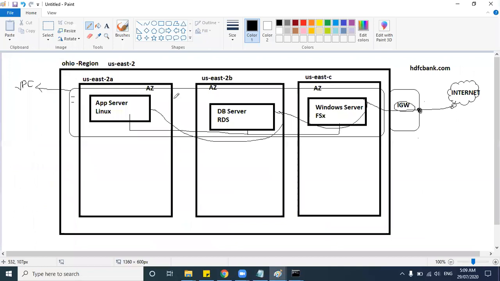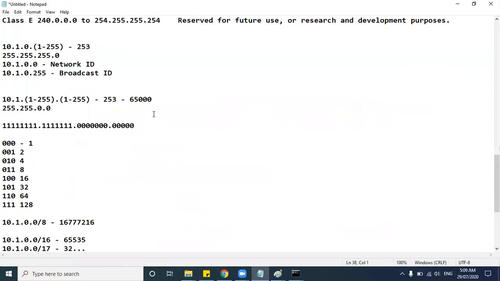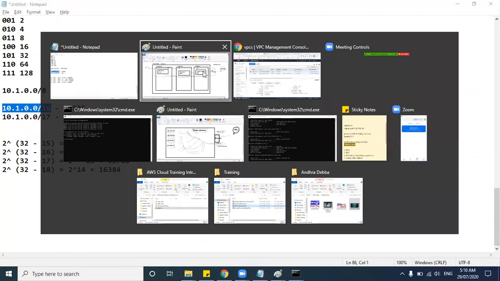I hope you are clear with subnetting and IP address, guys. Any queries here on how to calculate the subnet range and the CIDR block range? Okay, let me take it as no.